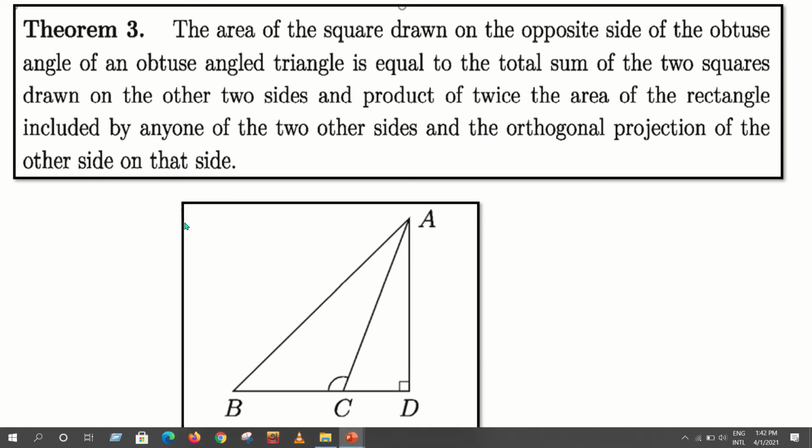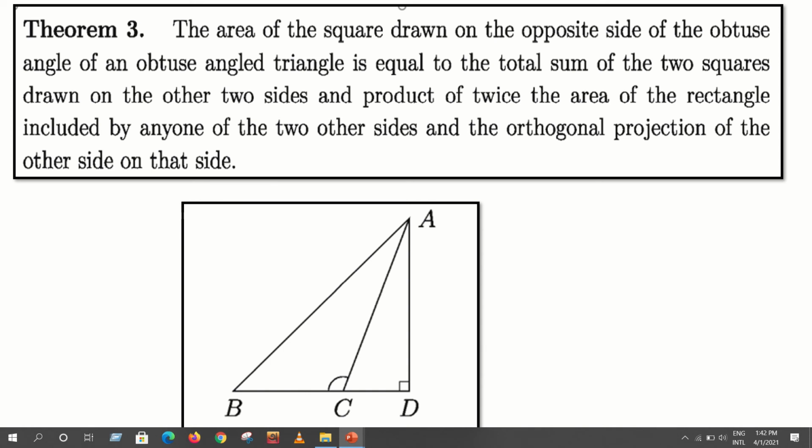Follow the figure. Here ABC is a triangle in which C is an obtuse angle. So ABC is an obtuse angle triangle. And we have to prove that the square on the side opposite to the obtuse angle, that means AB square, is equal to the sum of the squares of the other two sides, that means AC square plus BC square plus 2 into,